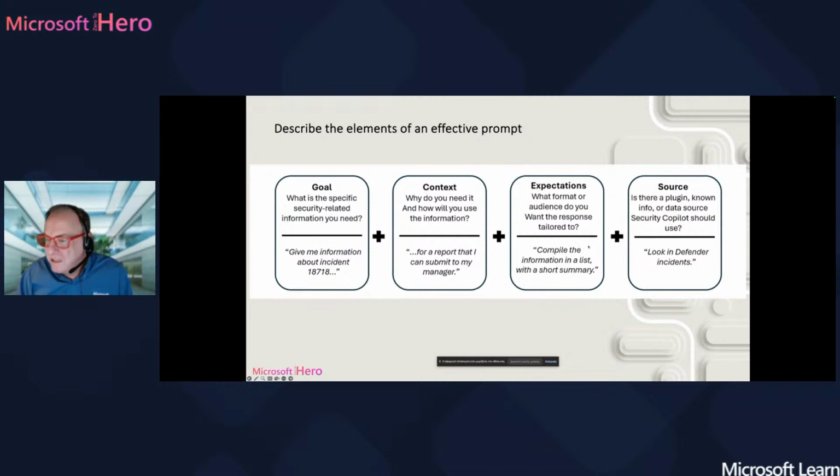Compile the information in a list with a short summary, because probably you want to give this report to your manager, and your manager is not so technical a person. So you want to compile it in a list with a short summary so that person can actually understand what's going on. And what is the source? Where do you want Copilot to go and get the data? Is there a plugin, known info, or data source Security Copilot I should use? Just go and look in Defender incidents. And this is how you create an effective prompt and combine all that information in order to get a better result.